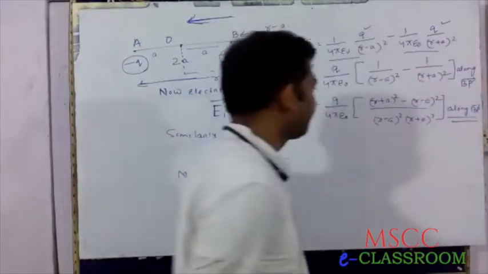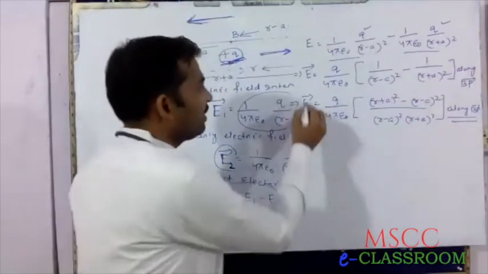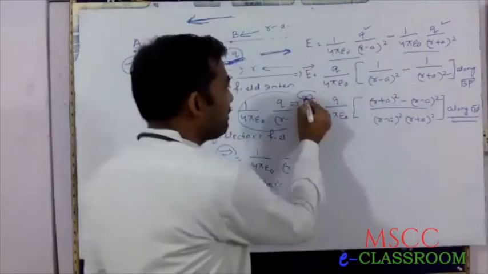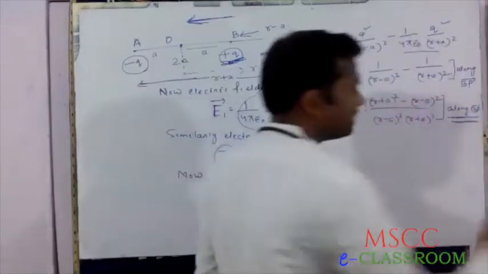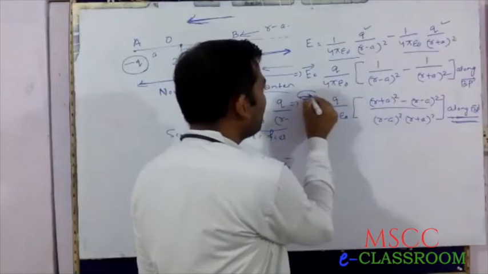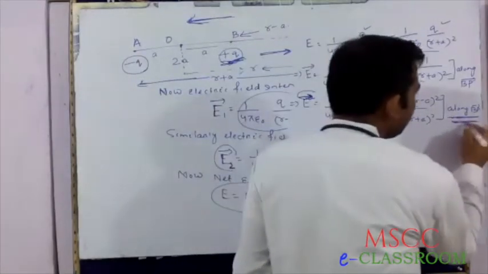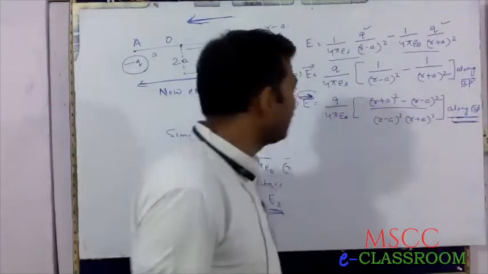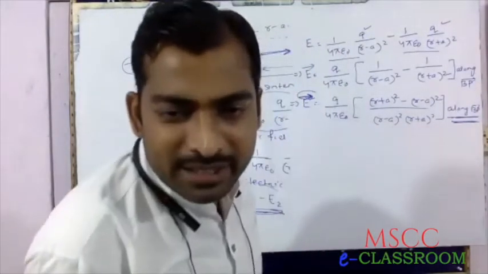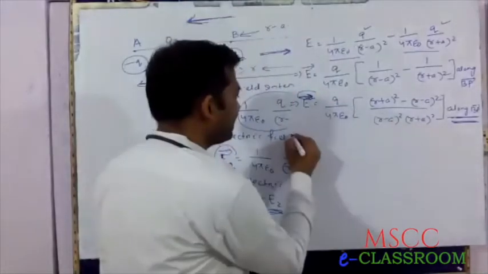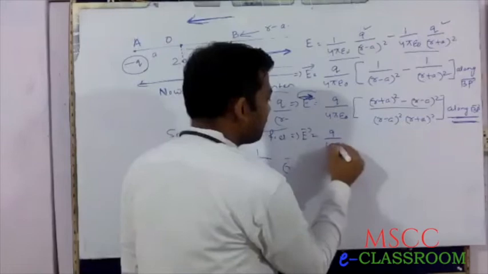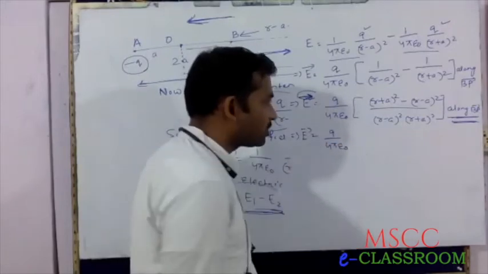You can write the direction in vector form. If the R mark is absent, this is absent. If the R mark is present, then this is present. Be careful: if the arrow is present in vector form, then this term is attached. If only the magnitude of E is asked, then this is not necessary. Then that implies, in vector form, Q by 4 pi epsilon naught.